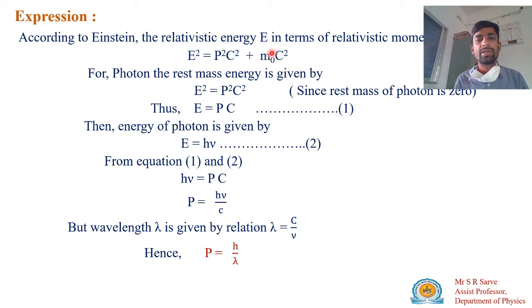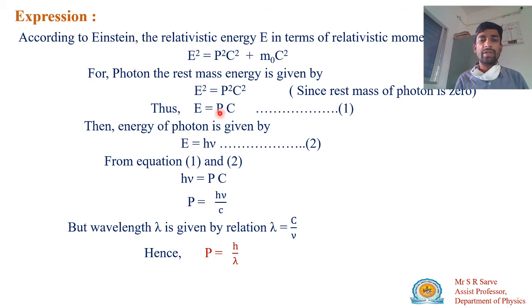If you substitute m equals 0, this equation becomes E squared equals P squared C squared, so E equals P times C. Then, the energy of the photon is also given by E equals h nu. So one equation gives the energy in terms of momentum, and the other gives the energy in terms of frequency.